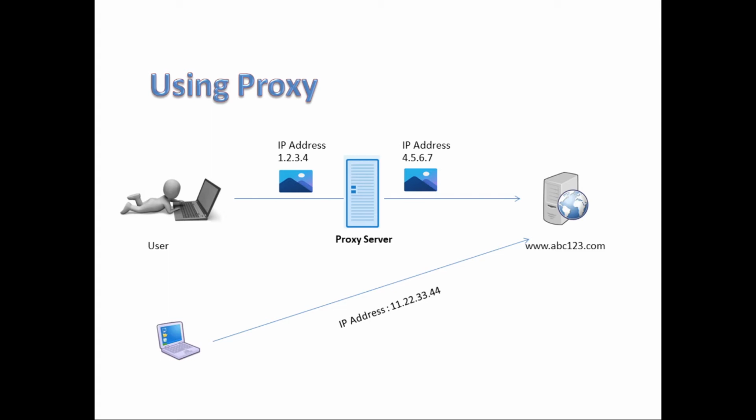Now by using proxy server, user can hide IP address from public network. Here you can see user's IP address 1.2.3.4 gets changed to another IP address 4.5.6.7 which is provided by the proxy server itself. Now the website abc123.com doesn't know who the user is and from where the request is coming from. Website can now only provide response to the user without getting user's detail. On the other side, we see another system is connected to the website without proxy server and its system is getting compromised.